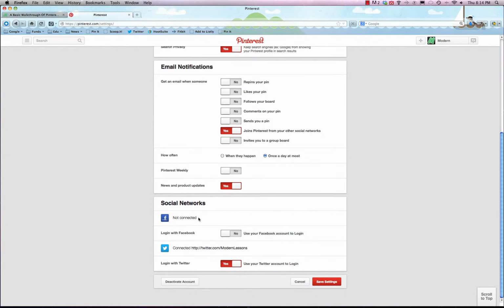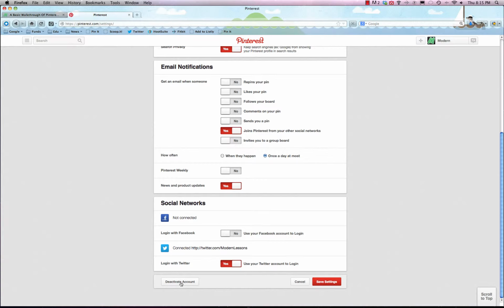So product updates include like a redesign or other kind of social networks you can use on it and all that good stuff. Social networks, you can always connect with Facebook and Twitter even if you didn't sign up with it. It's as straightforward as clicking this yes and no. And it's really helpful and lets you connect with friends that are already on the other social networks. And that's one of the big reasons Pinterest is getting so popular. It's because all your Facebook friends can start seeing what you're doing on the site, and same with Twitter.